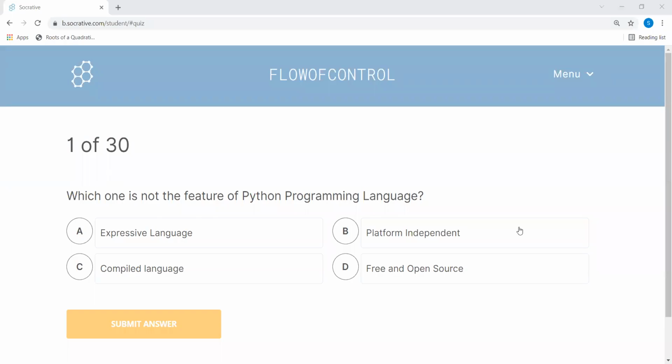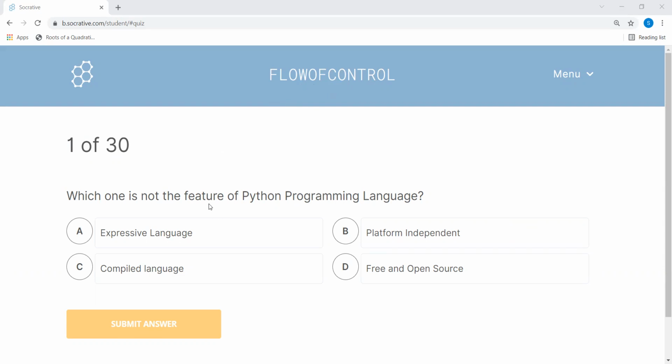Hello, students. Today we are going to do MCQ based questions on flow of control. And in flow of control, it's basically from Python revision 2, which is for class 11 and topics from class 11. And basically, it's taking topics of the looping and different kind of conditional statements and fundamental of Python programming.